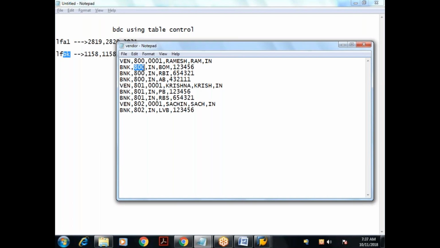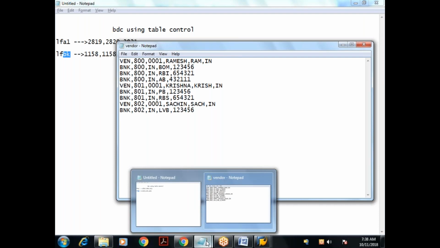Again, this is the vendor number in the LFBK table, vendor bank country key, vendor bank key, and the account number. These are all the fields from the LFBK table. So this data I want to migrate to the SAP system, right? So am I clear?